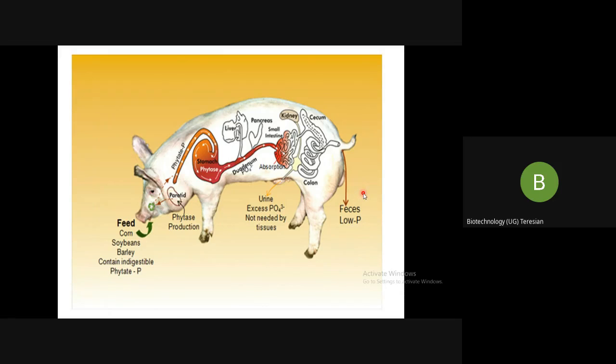So now what happens? The fecal matter acts as a nutrient for the plant because it contains phosphorus. Now, how much phosphorus can a plant consume? Only as much as it needs.